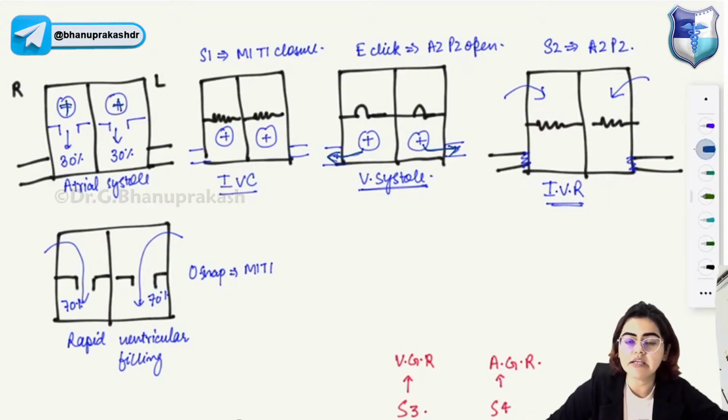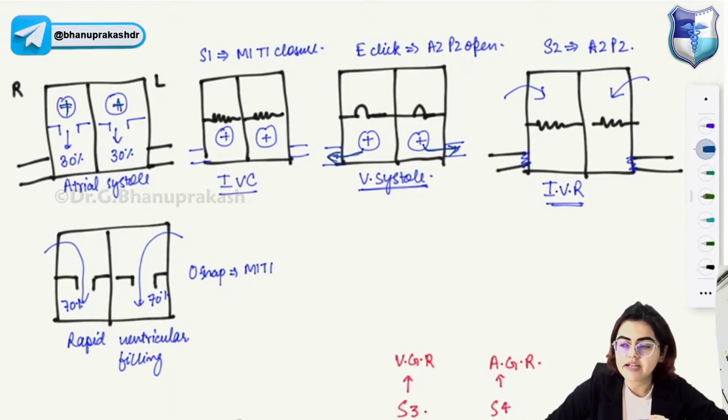After the ventricles empty, what will happen? Again, the pressure inside the atria as well as ventricles will decrease. The mitral valve, pulmonic valve are closed. This is a phase of isovolumetric relaxation. At this time, S2 will be heard when A2 and P2 valves get closed. So, the reason of S2 is A2 P2 closure. The reason of S1 is M1 T1 closure.